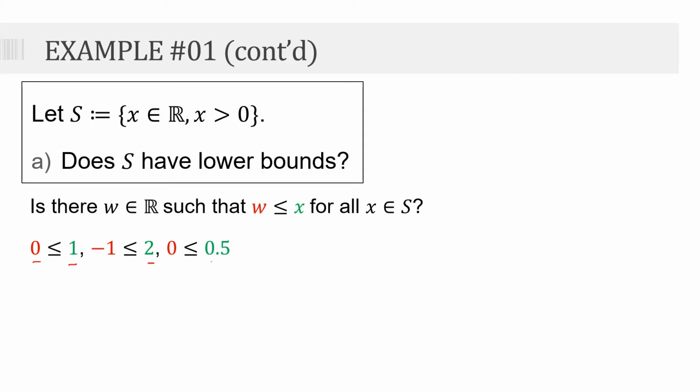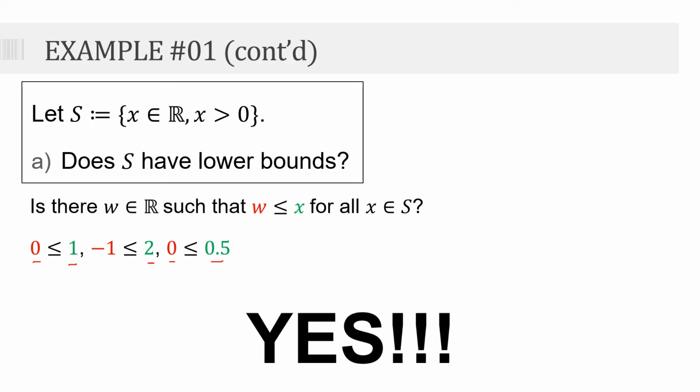And for 0.5 na element din ng S natin, we have 0 is less than or equal to 0.5. When in fact, lahat ng elements ng S natin, meron tayong makukuha na number which is less than or equal to that element. Therefore, we say that, yes, there are lower bounds for set S.